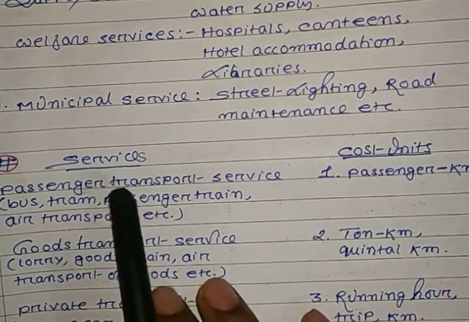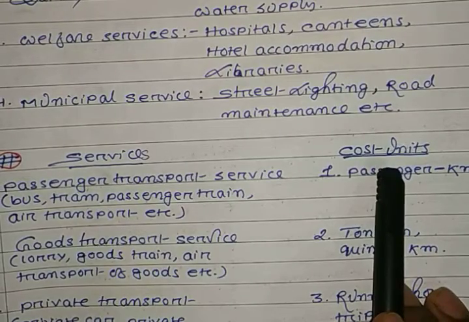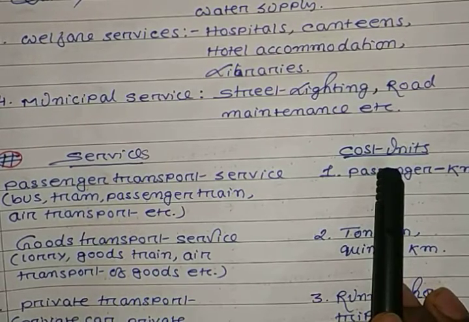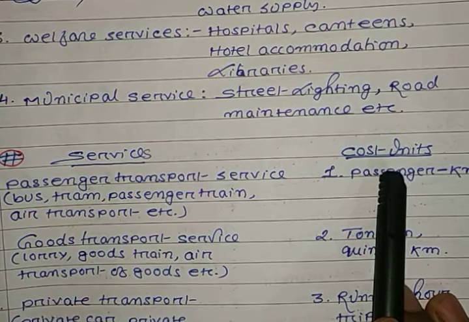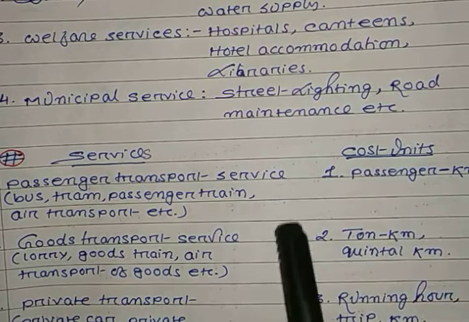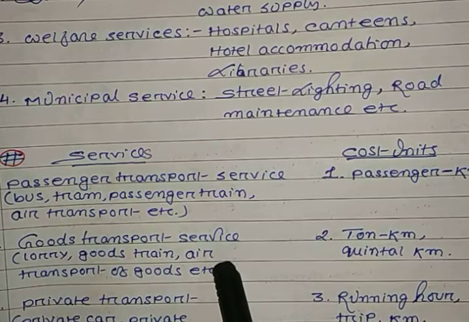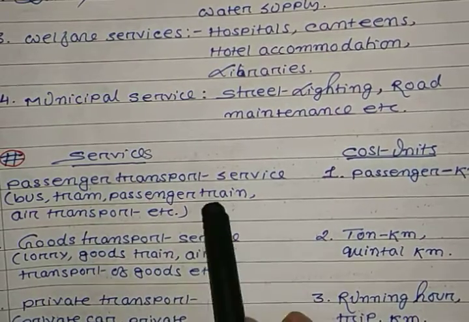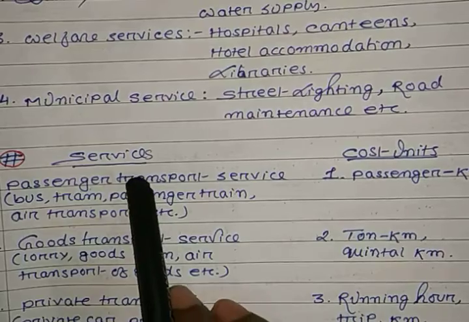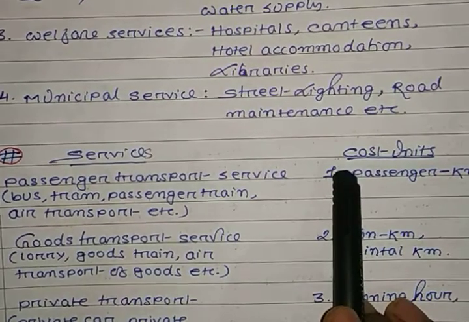See here, on the left side services are given and on the right side cost units, because in today's lecture about service costing, I am explaining theory, and also I will show you one practical related to service costing. So for that you have to understand this point also. One side is services and the other side is cost units.